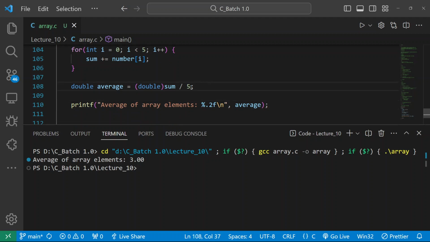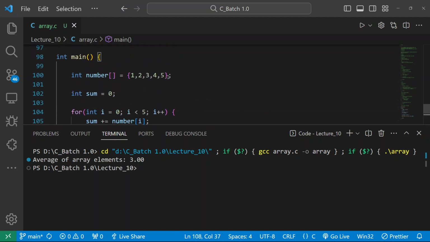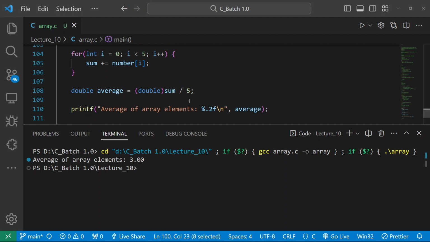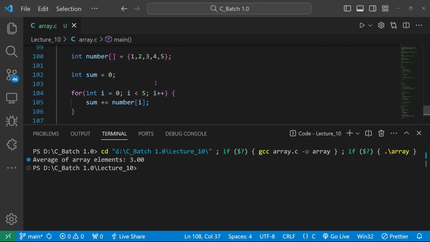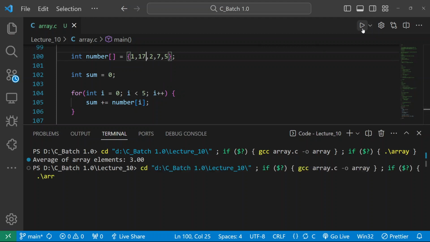Why have I written the sum here? In the case of average, how many elements are there? 5 elements, so we divide the sum by 5. So we get the answer 3.00. You can see two decimal values. Let me take some other numbers so we can get a proper floating point result. Now let me check the output. You can see 6.40.